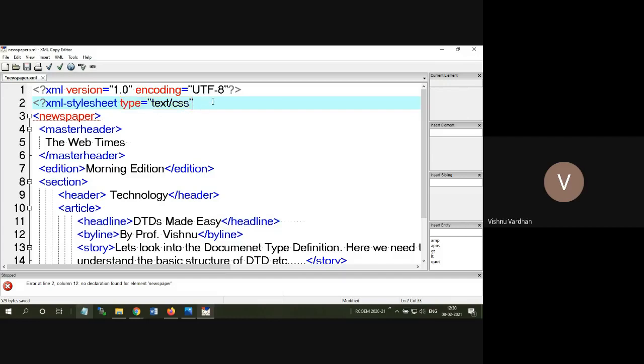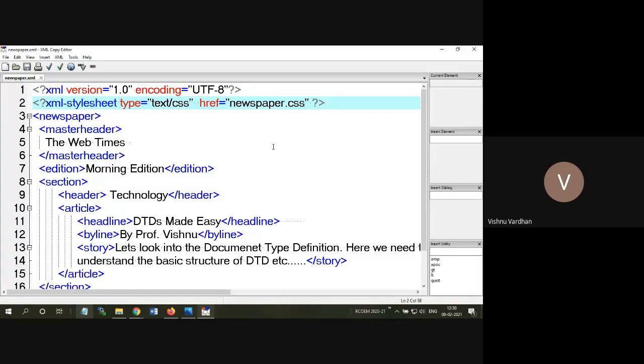Type is equal to text/css and name of the CSS. Okay, because we want to attach a CSS to this XML. So for this we will provide a CSS, and the CSS name can be newspaper.css. Okay, so this is being closed. I have closed it as well: to start, less than question mark, and to close, question mark less than. Okay, now this file is not there, we have to create this file.